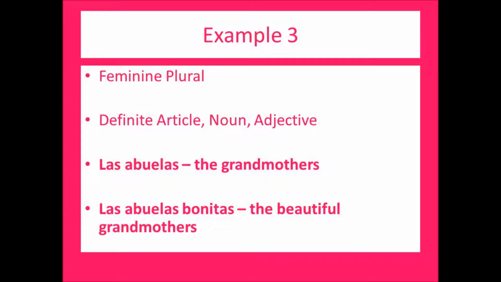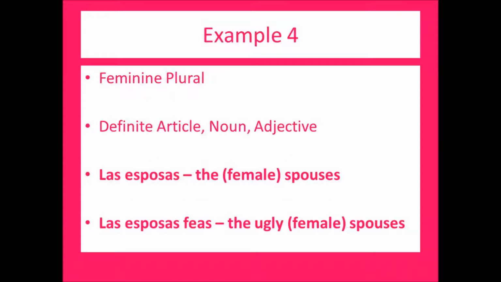Las abuelas, the grandmothers. Las abuelas bonitas, the beautiful grandmothers. Las esposas, the female spouses. Las esposas feas, the ugly female spouses.